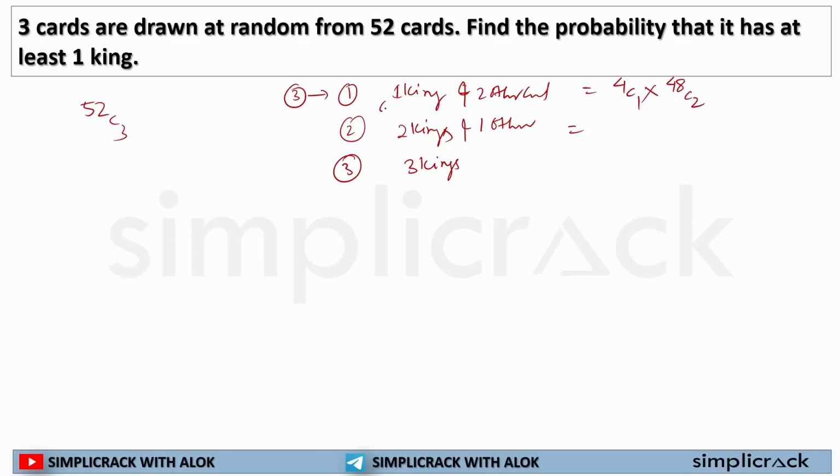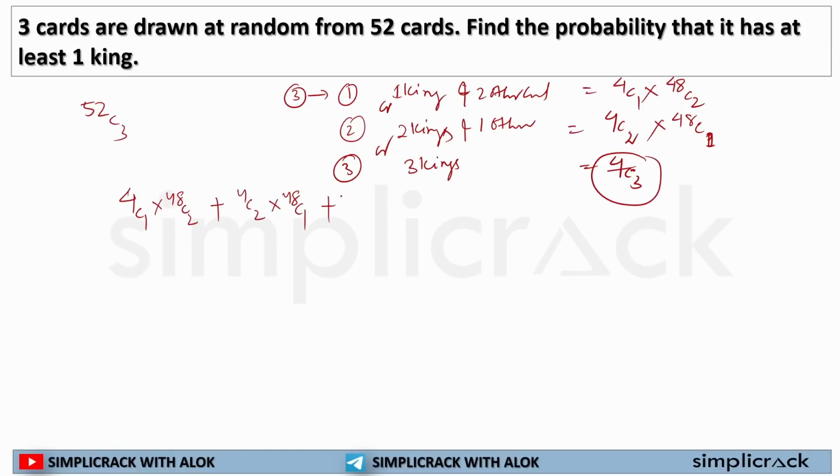For the next case, I will be selecting 2 kings. Then I will be selecting 1 other card. In this case, I will be selecting 3 kings. 4C3. I have 4 kings. I will be selecting 3 out of it. So for 3 cards, I have these scenarios. So I have to simply add 4C1 multiplied by 48C2 plus 4C2 multiplied by 48C1 plus 4C3, divided by the total number of outcomes, 52C3.